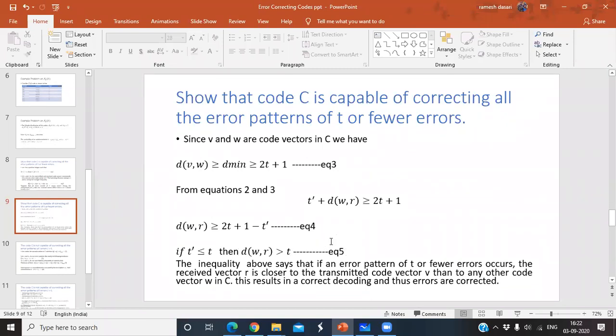Clear about this? Please ask here if you have any doubts. How can you get this d of w comma r greater than t? So these many equations are there. That's why today it took nearly 3 to 4 hours to prepare this PPT. Look at those equations. Clear about equation number 5? D of w comma r greater than t. Yes, please respond.